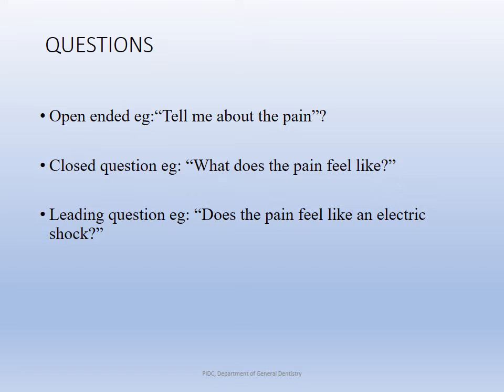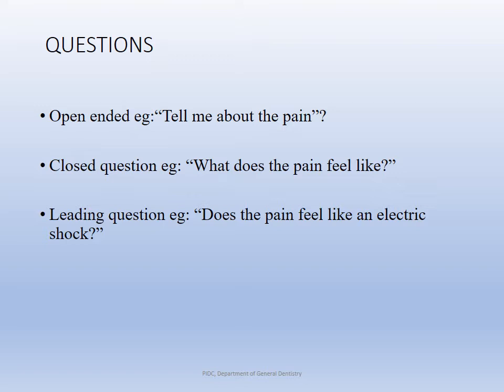If the patient says that I have a very on and off pain, and it feels like a pressing type of pain, and it aggravates while eating, all of this information that we require is given with a single question, it's fine. But sometimes something that is very important for you is left out. For example, the patient, in the course of explaining the pain, forgets to describe it, then you ask a narrow, pointed, close-ended question like, what does the pain feel like?